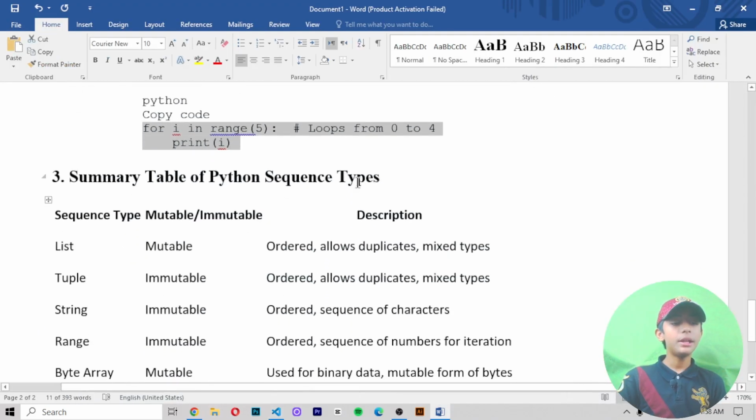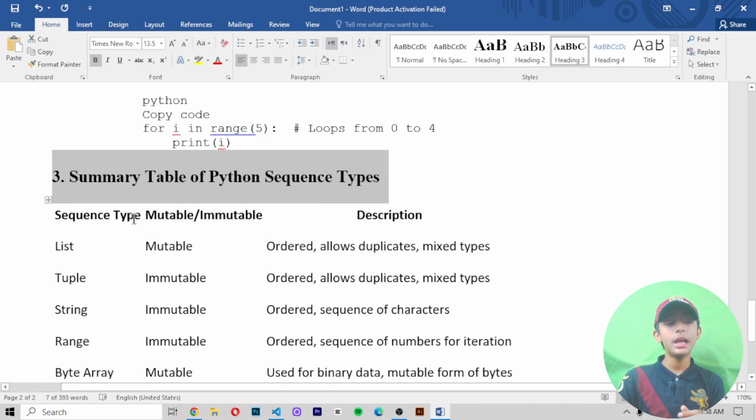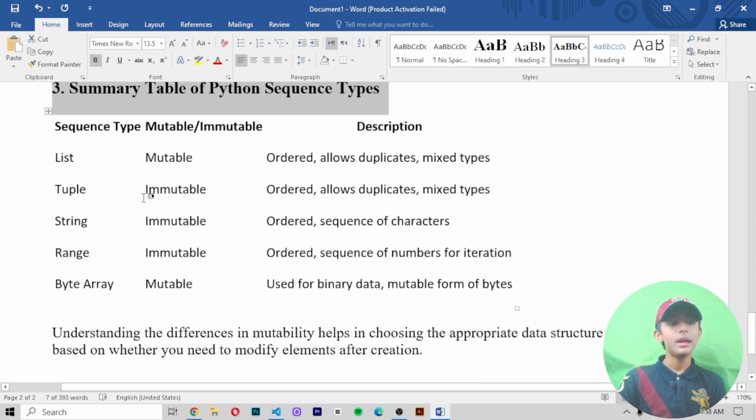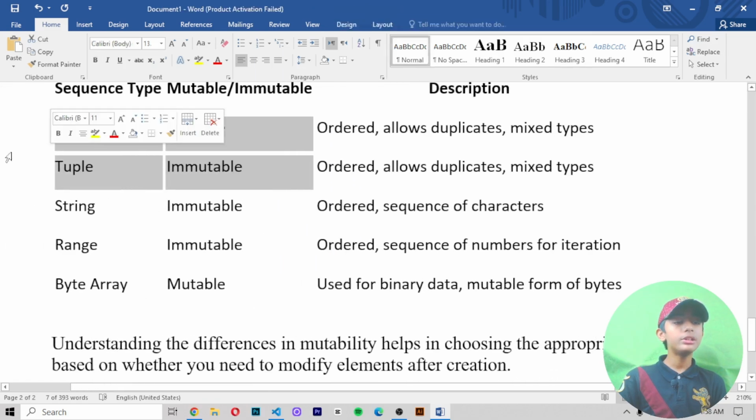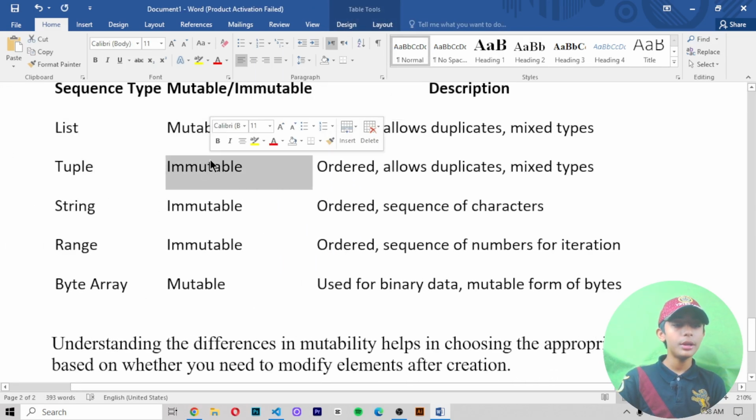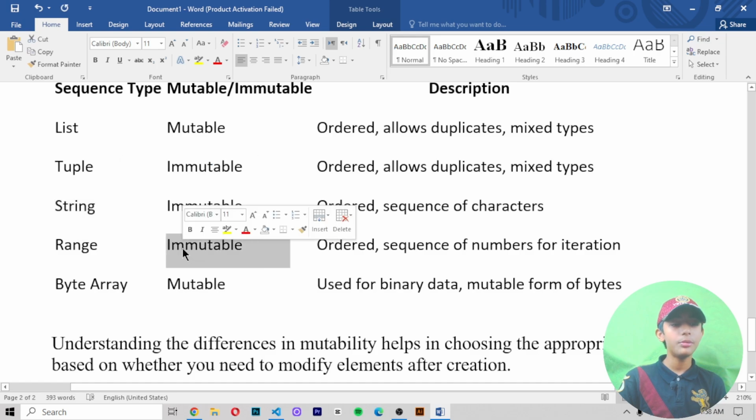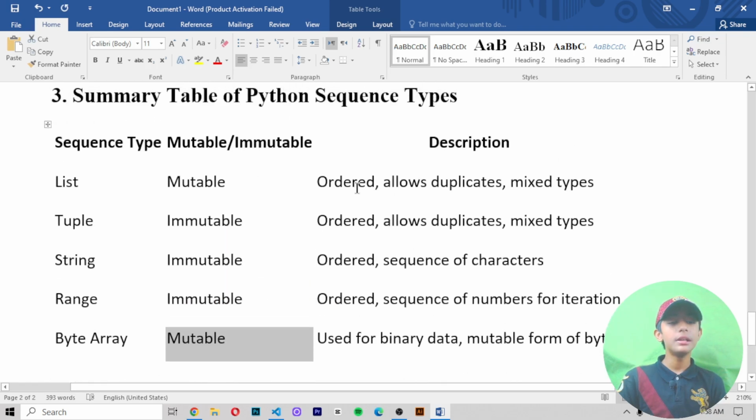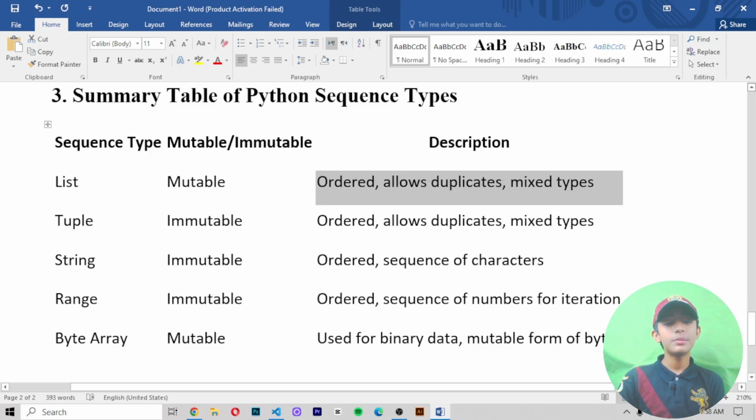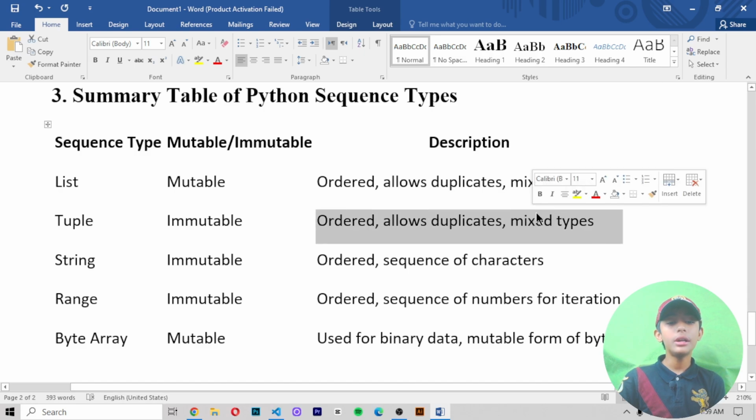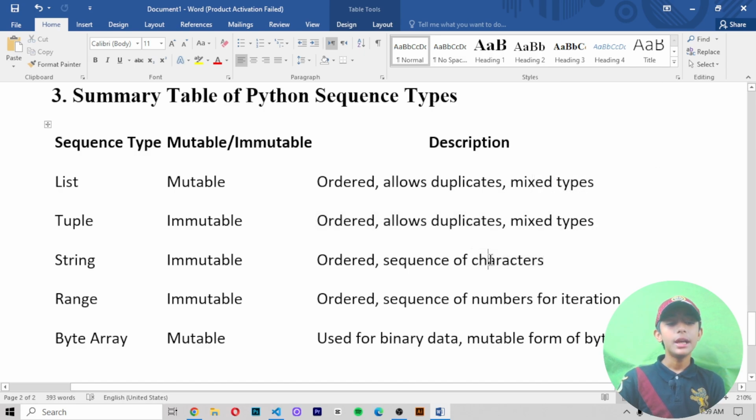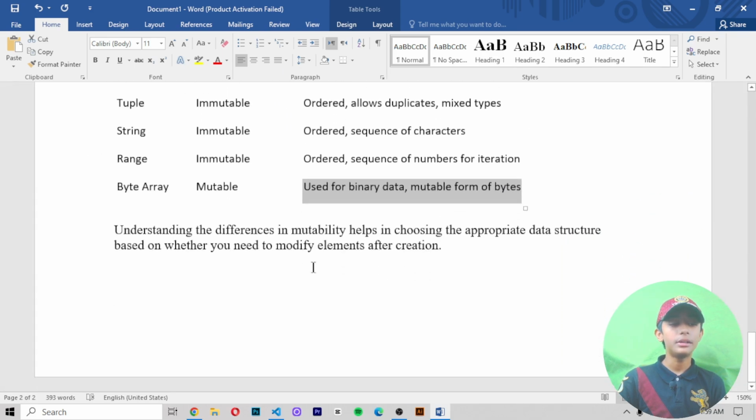Like that. Summary table of Python sequence types. Sequence types: list, tuple, string, range, bytearray. Mutable or immutable: you must know list is mutable, tuple is immutable, string is immutable, range is immutable, bytearray is mutable. Description: number 1, list is ordered and allows duplicates and mixed types. Number 2, tuples are ordered and allow duplicates and mixed types. Number 3, string is an ordered sequence of characters. Number 4, range is an ordered sequence of numbers for iteration. Number 5, bytearray is used for binary data, a mutable form of bytes.